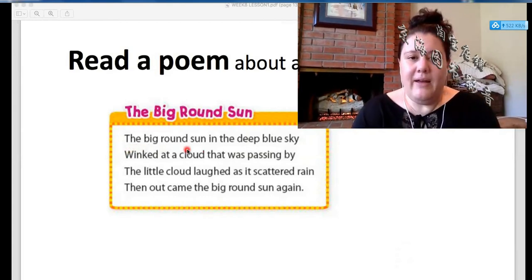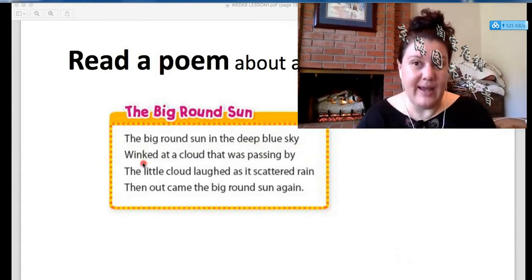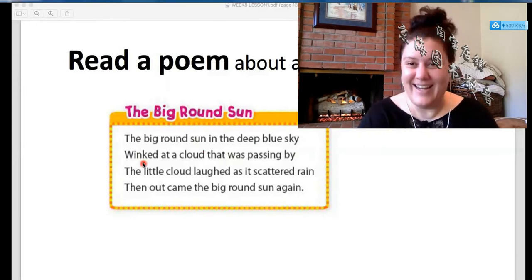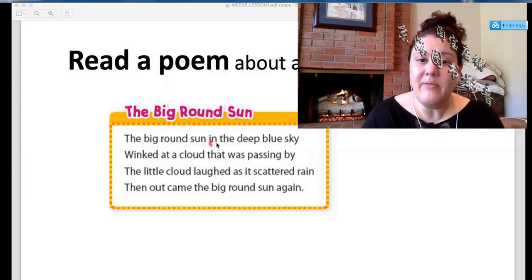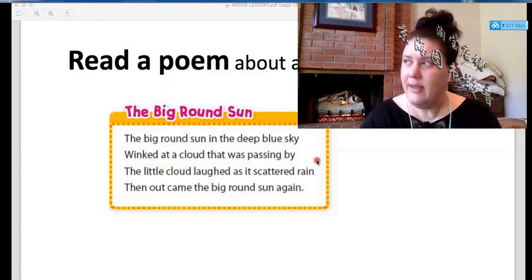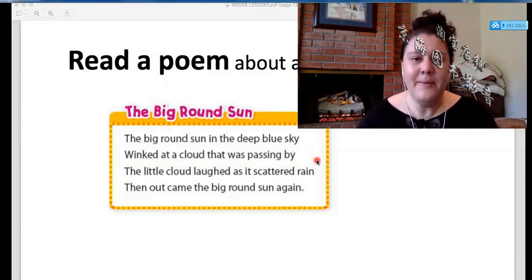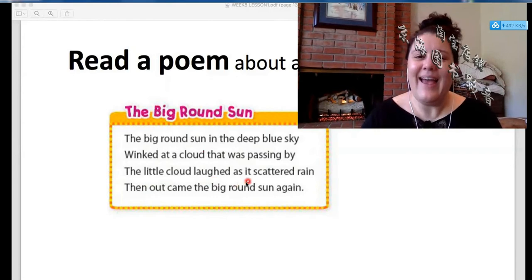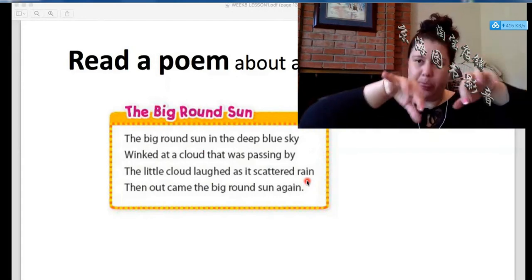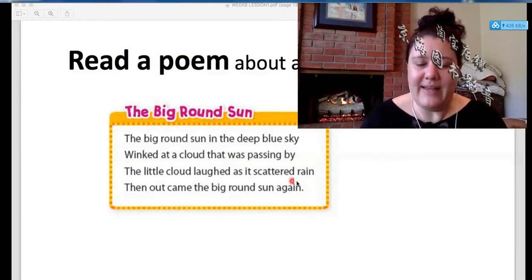The big round sun in the deep blue sky winked. Winked is when we use one eye and we go, okay? That's a wink, okay? Can you wink? Good job, all right? All right, so the big round sun in the deep blue sky winked at a cloud that was passing by. So the sun sees this cloud that's floating by and it goes, hi. The little cloud laughed as it scattered rain. Okay, so this little cloud is floating by in the sky and it scatters rain. Okay, so it throws rain down at the earth. The little cloud laughed as it scattered rain.